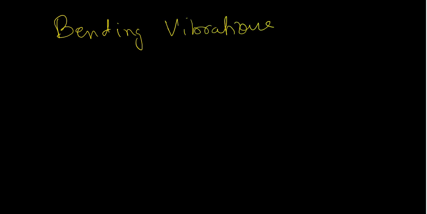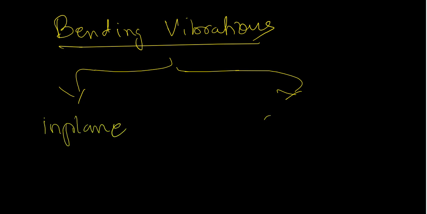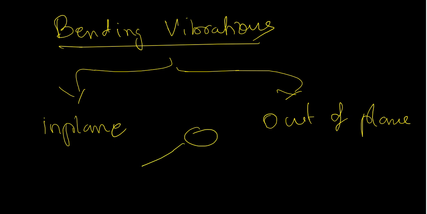There is another vibration called bending vibration. There are two kinds of bending vibration. One is called in-plane bending, and another one is called out-of-plane bending. That is, there are three atoms in the molecule that I have drawn, all the atoms on the board.